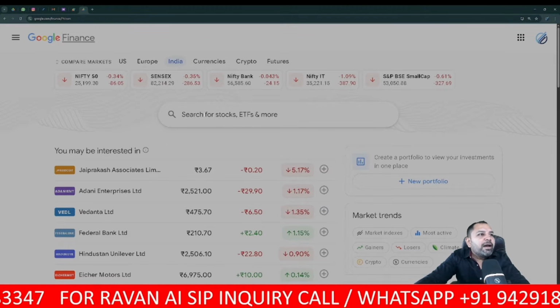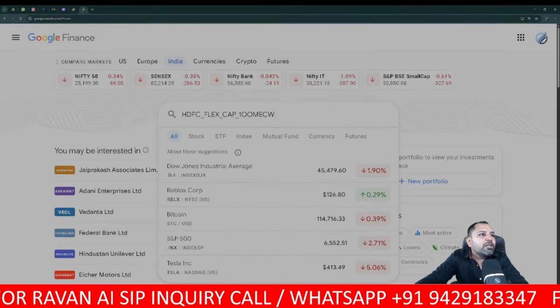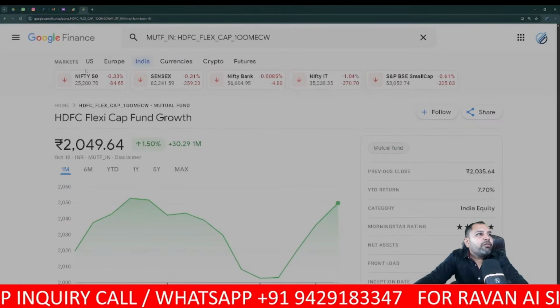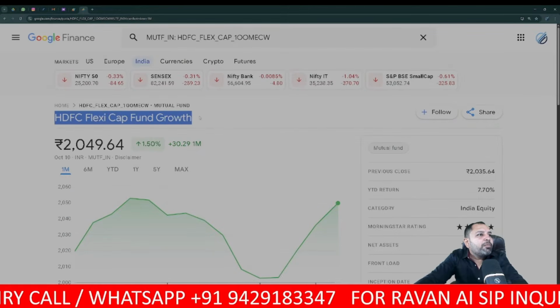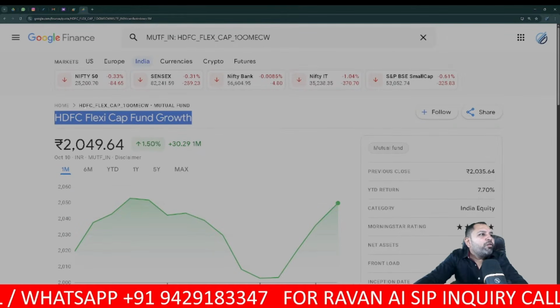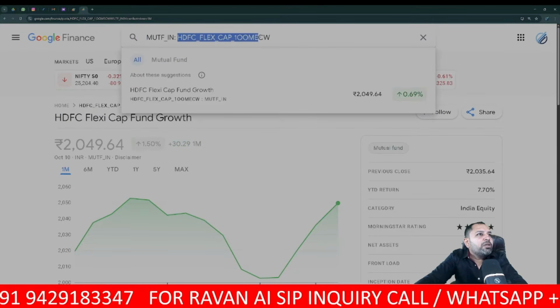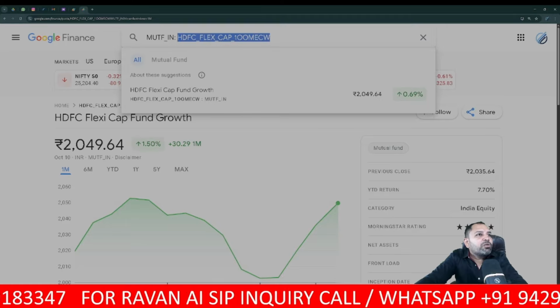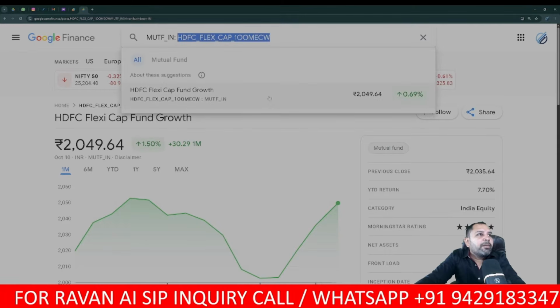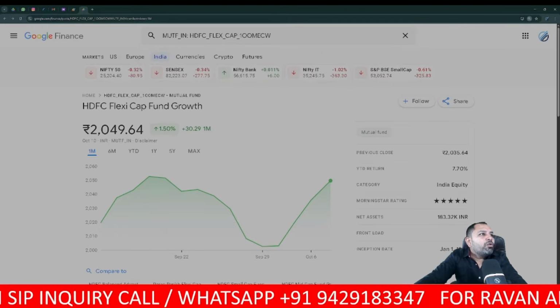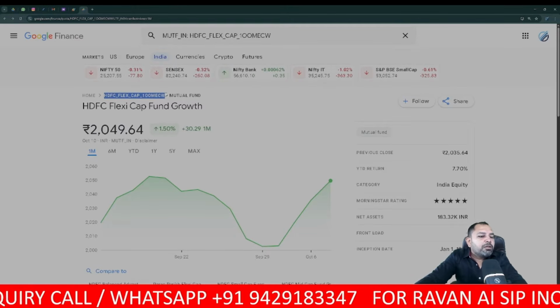So now let's analyse HDFC Flexi Cap Growth. Once I enter HDFC Flexi Cap Growth in the search bar, you will find this ticker. This last portion, HDFC underscore flexi underscore cap, is the ticker part. I hope it's visible to you. You can also find it from here. This is also a ticker.